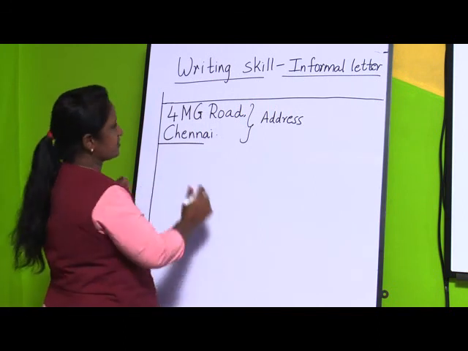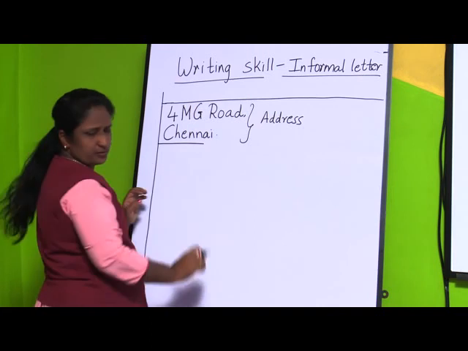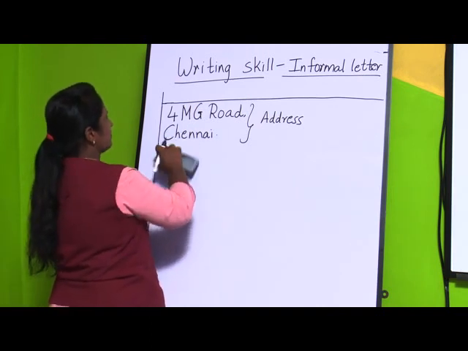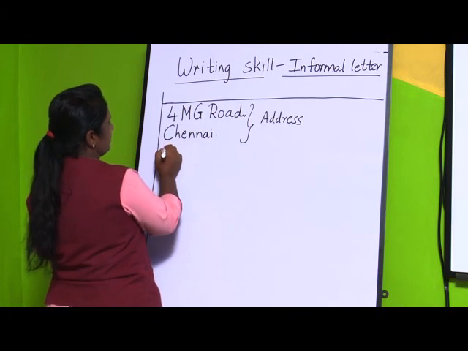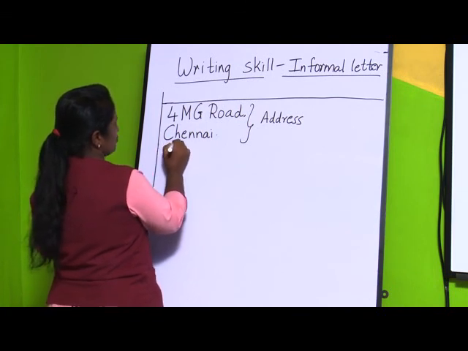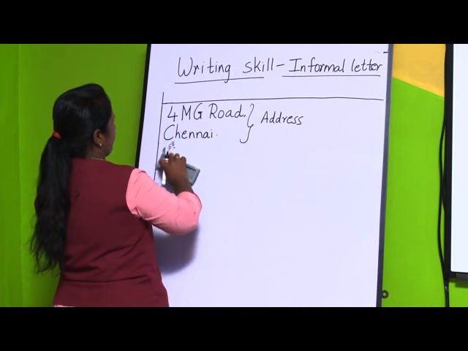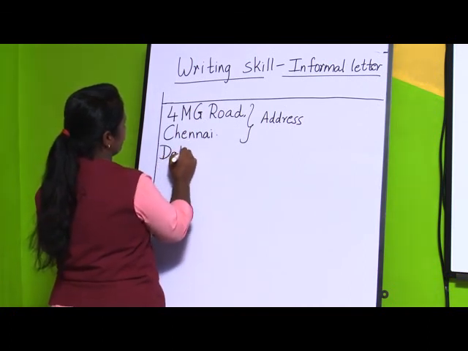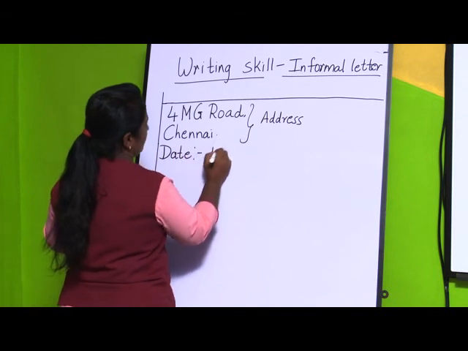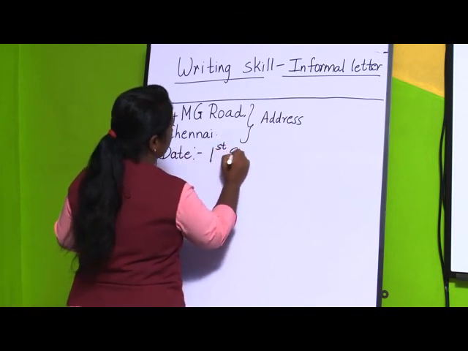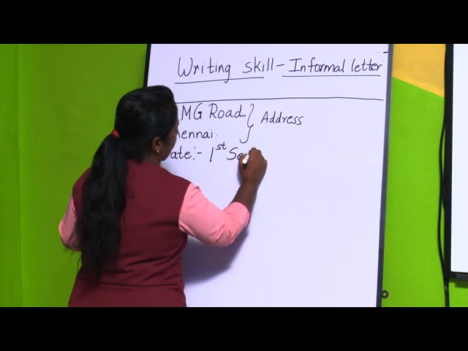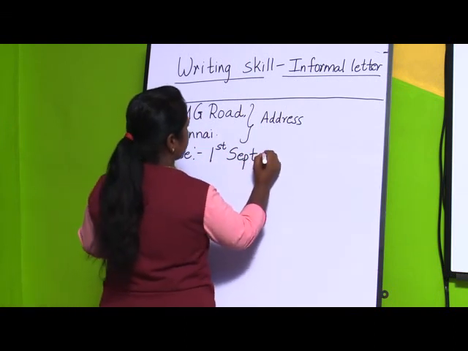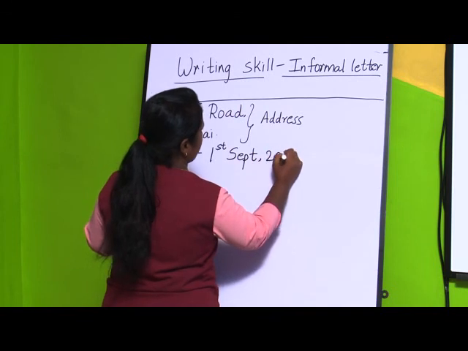Then, now I am going to leave a line and I am going to write the date. Sometimes it is not necessary to leave a line, so directly you can write the date. Suppose I am writing on 1st September, I will write like this, date, 1st September 2020.